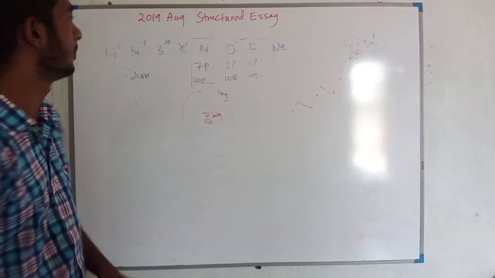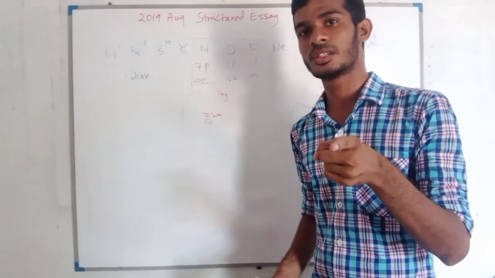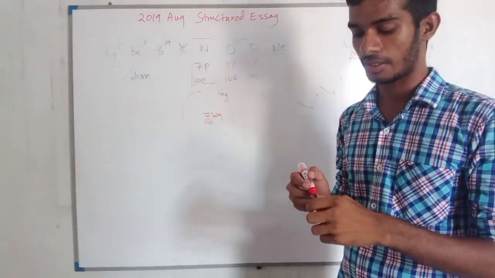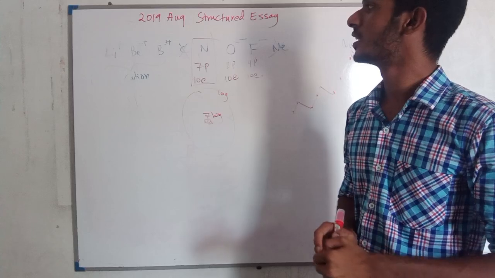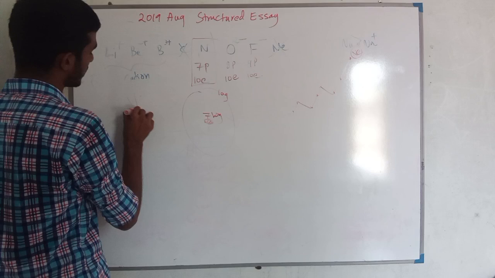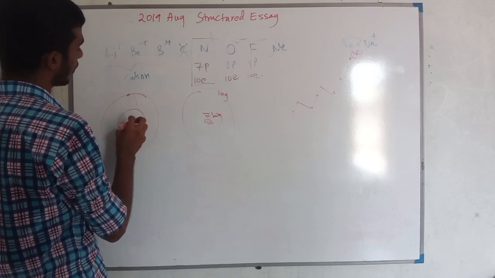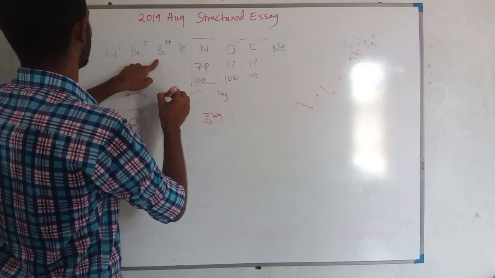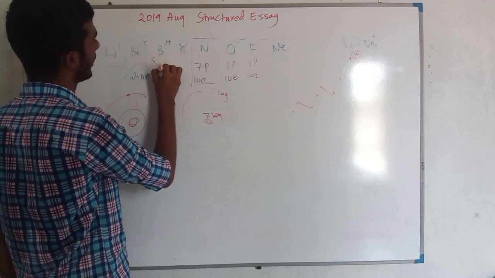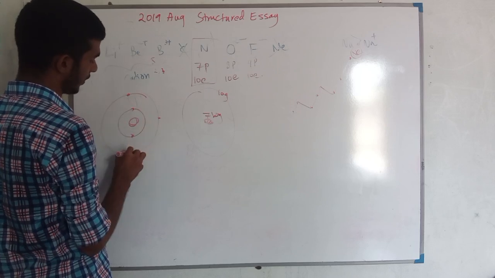And the sixth one: identify the element that forms mostly electron deficient trigonal planar covalent compounds. This is also very simple. Electron deficient means there should be 8 electrons in the second shell, because the maximum principal quantum number of a second period element is n equals 2. If this is the nucleus, this is the first shell and this is the second. Boron has atomic number 5, so the electronic configuration is 2, 3. Here we have 2 electrons, here we have 3 electrons.